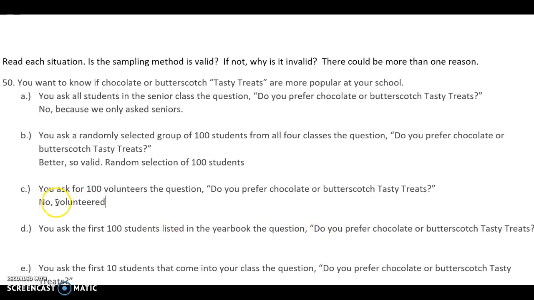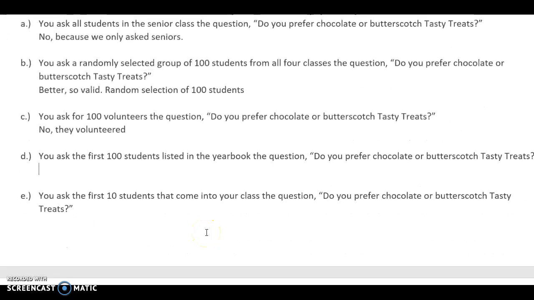You ask the first 100 students listed in the yearbook. Okay, if I ask the first 100 people listed in the yearbook, I'm going to get what? The A's, the B's, the C's. So no, not a good sample of all students.